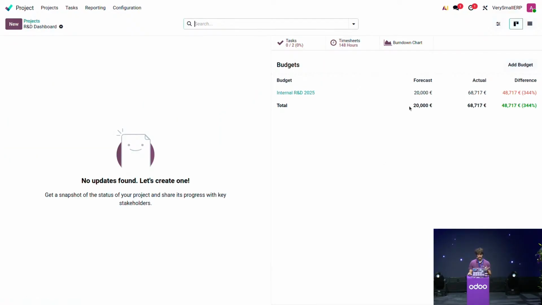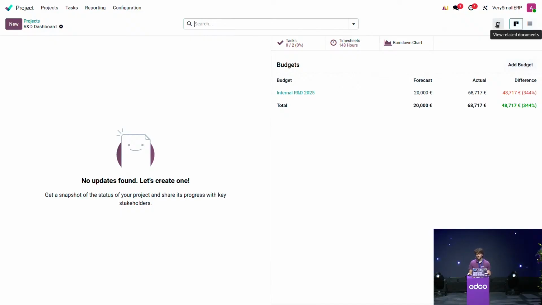On top of that, we can see that our budget is actually way overspent, because we had forecasted 20,000 euros of expenses in our research and development department, but actually we have spent more than 68,000 euros. So how could that happen?